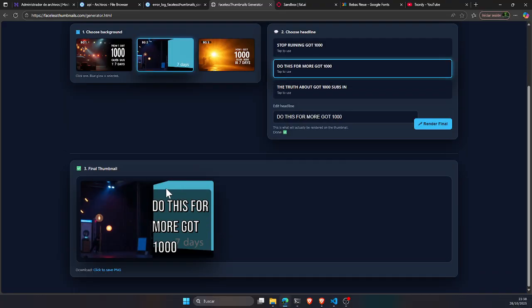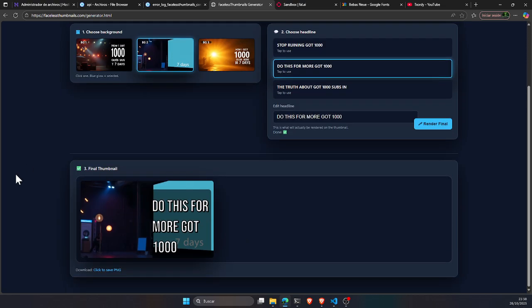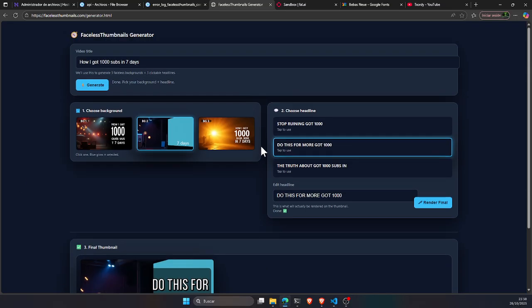Also, I don't find it centered, so I don't like how it looks here. I would also like to be able to choose which side I want the text, left or right. And the headline generation I don't like either, because as you can see, those are not interesting headlines for a thumbnail, at least from my point of view. So I'll work on those things.